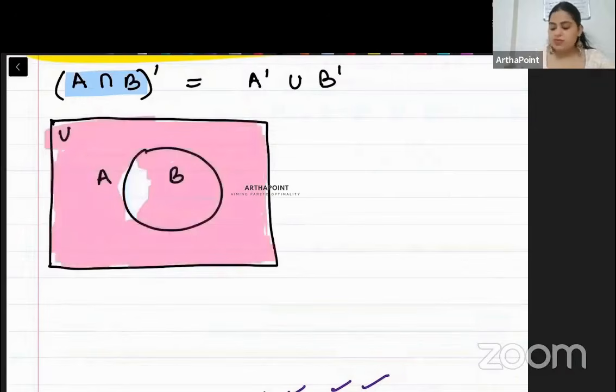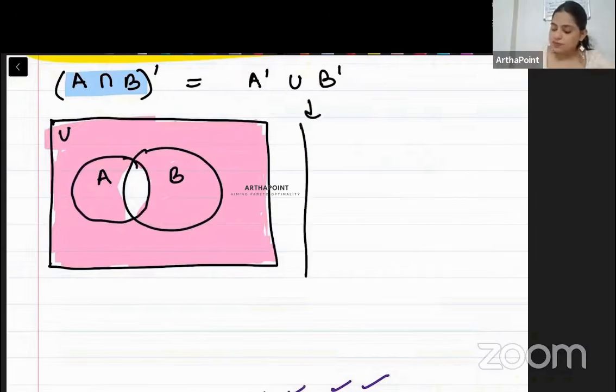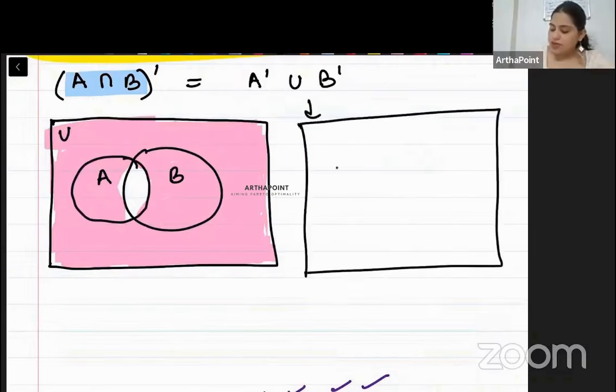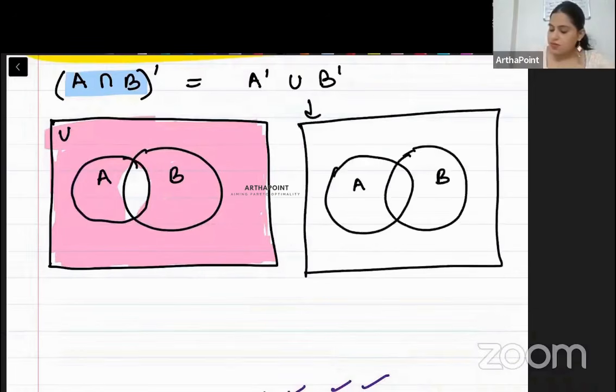Except this. This is your final answer. ठीक है, अब इसको solve करते हैं. बेटा, this is A. This is B. This is universe. What will be A complement? Everything except A. This is A complement.